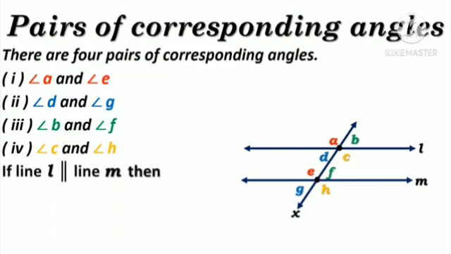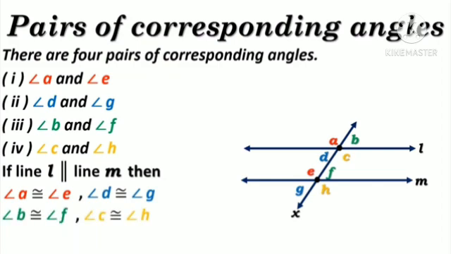And if lines L and M are parallel, then the corresponding angles formed in this figure will be congruent. So angle A is congruent to angle E, angle D is congruent to angle G, angle B is congruent to angle F, and angle C is congruent to angle H. So you can see that all 4 pairs of corresponding angles are congruent. Why? Since line L and line M are parallel.